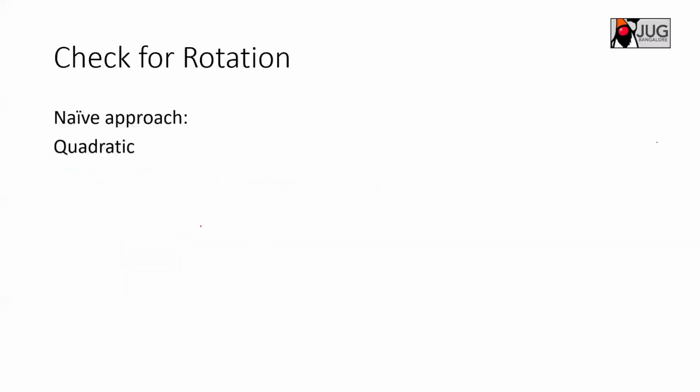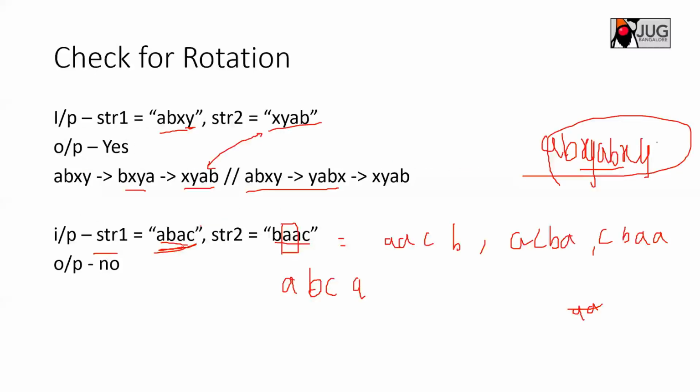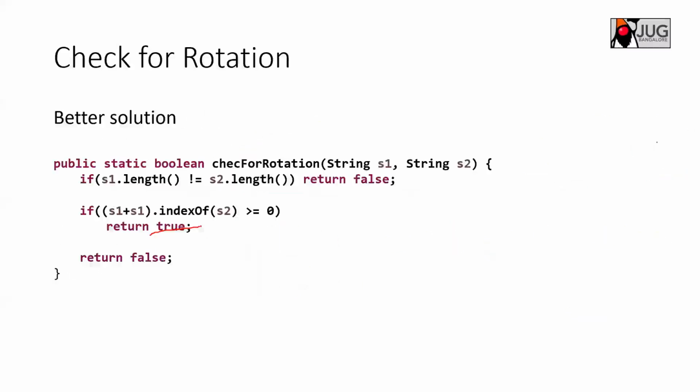A naive approach is to keep rotating every time and then try to match. This is what I just explained. This is an approach using existing inbuilt methods on the string class, and you can do it in a single line actually. First, you have to check that the lengths match, because a rotation of a string must have the same number of characters. And then you add and check whether the index of the second string exists or not.